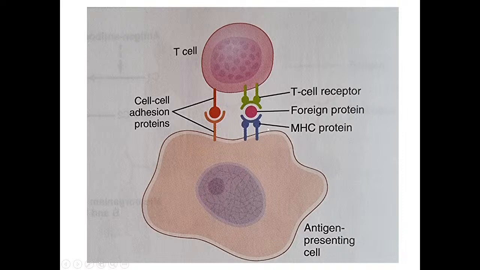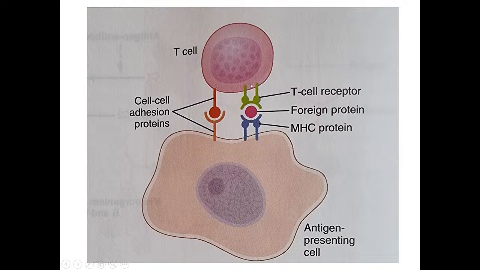It is presenting the antigen with the help of the MHC molecule, and along with that we have the cell adhesion molecules or proteins, CAMs, which will cause linking up of the antigen presenting cells with the T cells, leading to their activation. So this is composing the immune synapse. Is that clear? Okay.